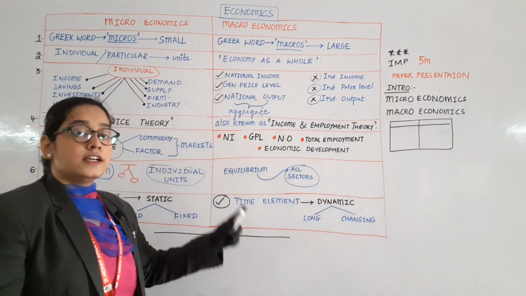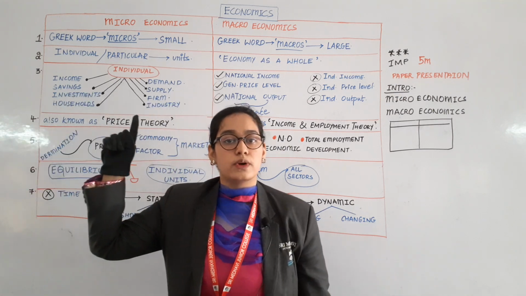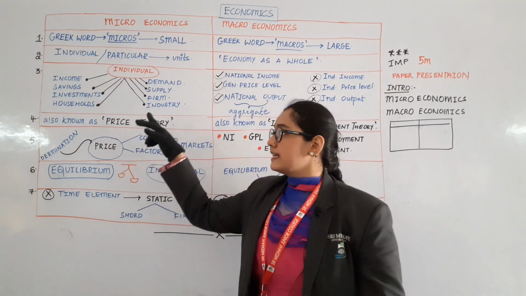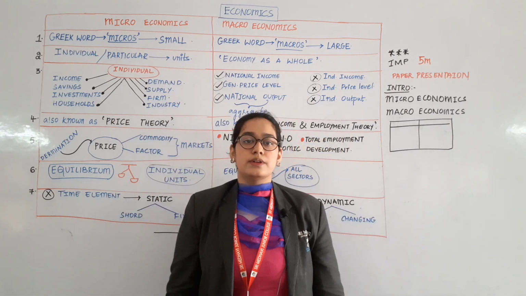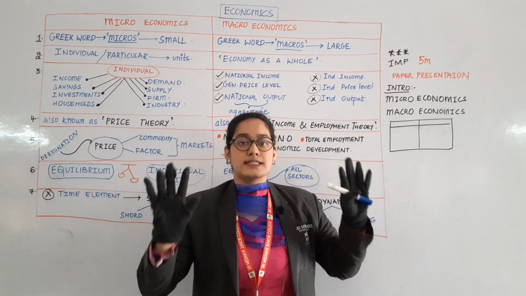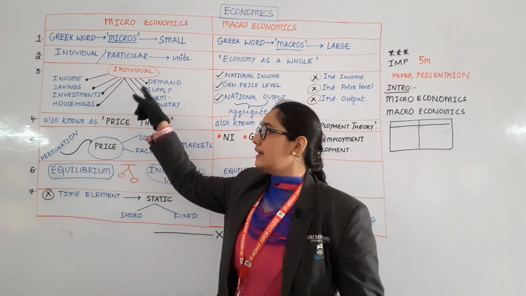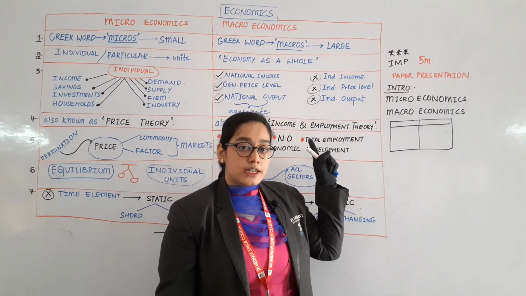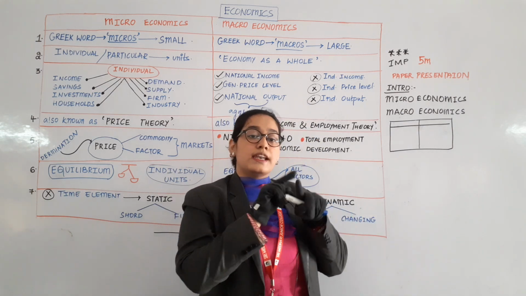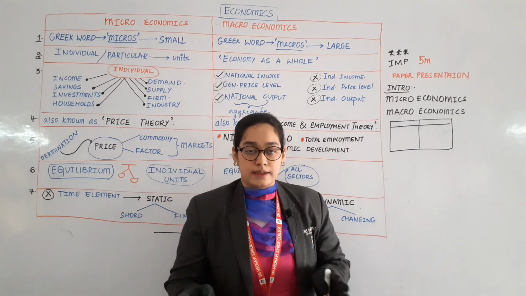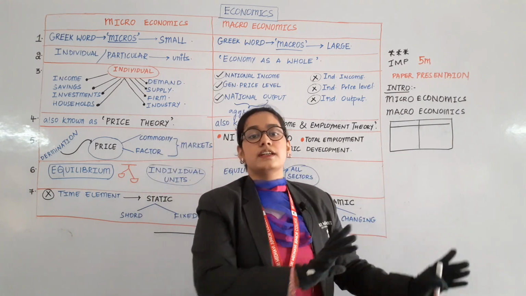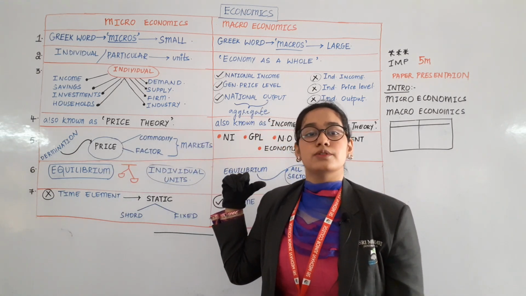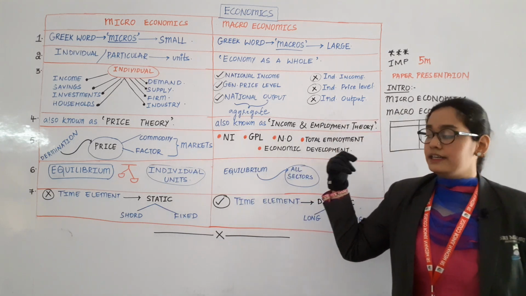4 points are cleared. First point, we have discussed the Greek word micros, which means small, and the Greek word macros, which means large. Then second point, it deals with individual units, it deals with the economy as a whole. It deals with all individual things, individual income, demand, supply, everything. It deals with national output, not individual output. National income instead of individual income. General price level instead of individual price level. Is that clear? It is also known as price theory. It is also known as income and employment theory.